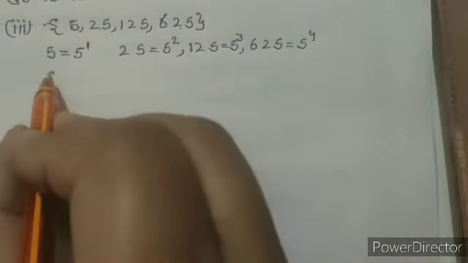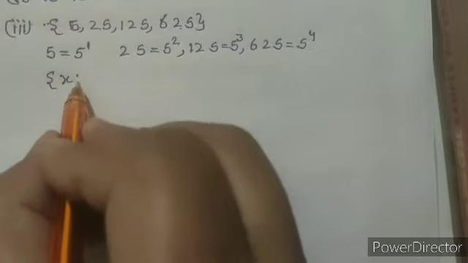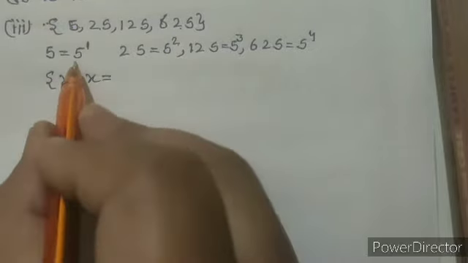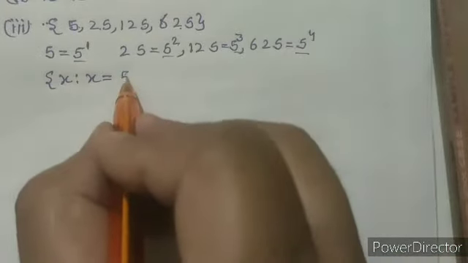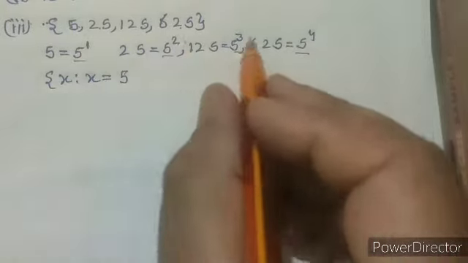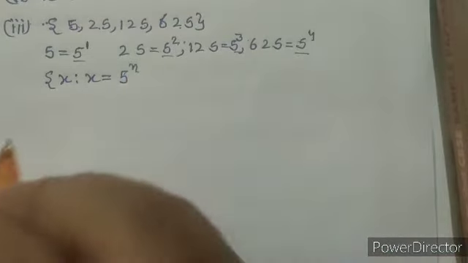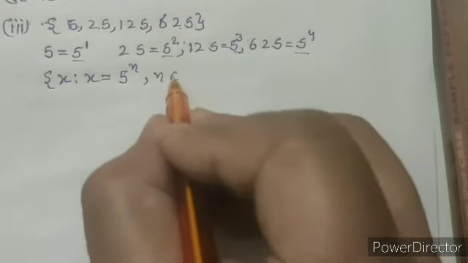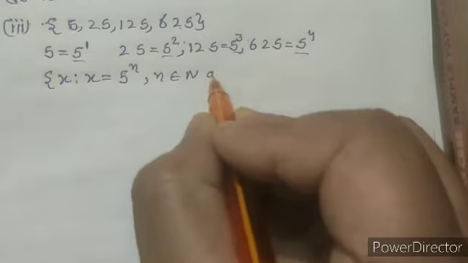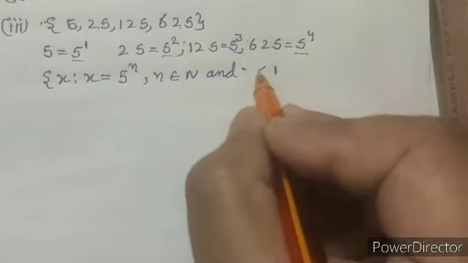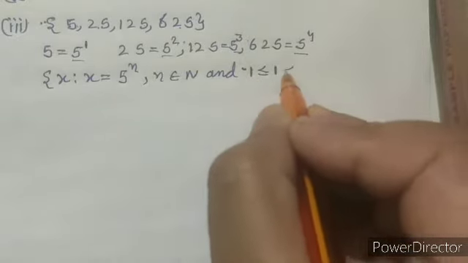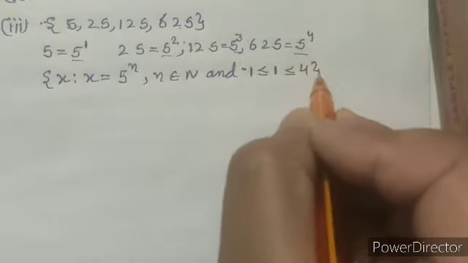So we can write it in set builder form as x such that x equal to, now here 5 is the common element in all of these, so we can write 5 raised to power n, where n belongs to natural numbers, and the value of n is from 1 to 4.